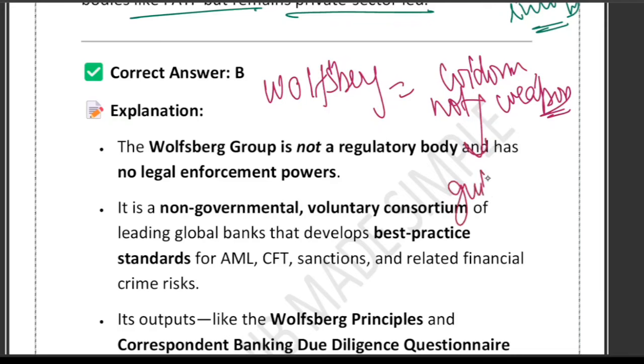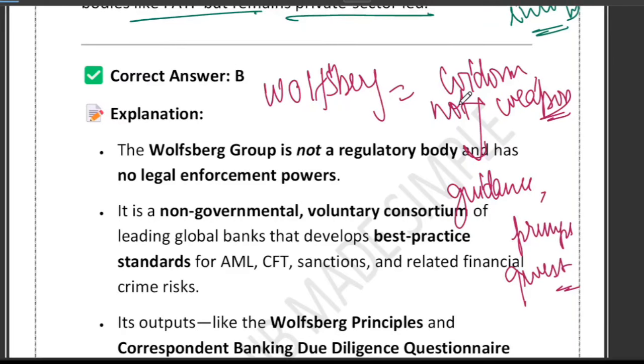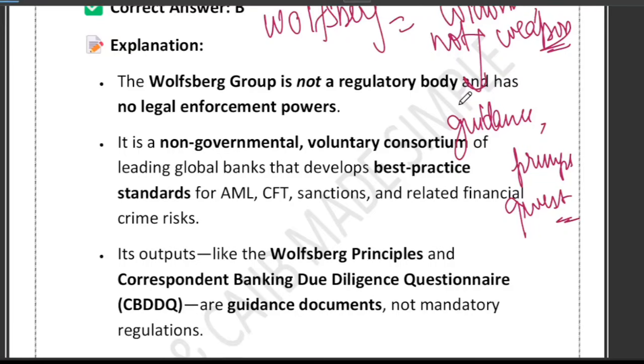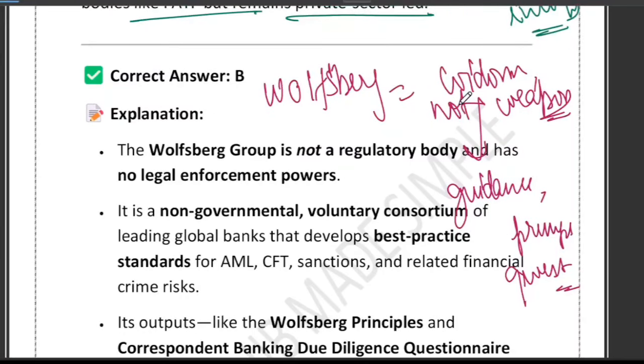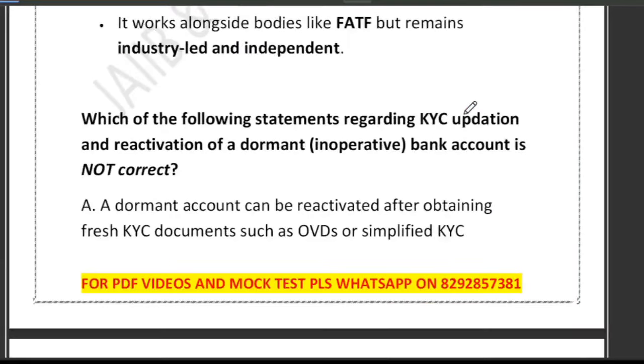Wisdom means they will give guidance, principles and questionnaires, and not weapons means they cannot punish, enforce or regulate. So friends, you can remember Wolfsberg as wisdom, not weapon. If you see anything saying that Wolfsberg has legal power, that is automatically wrong. Now have a look at the third question.